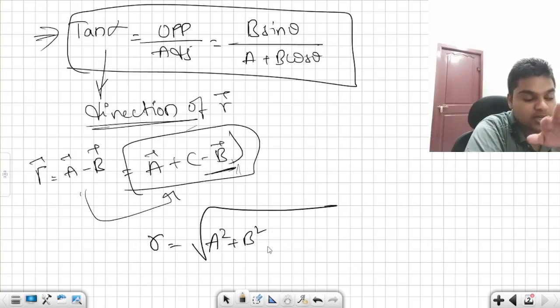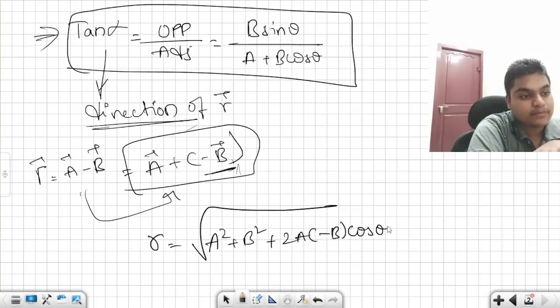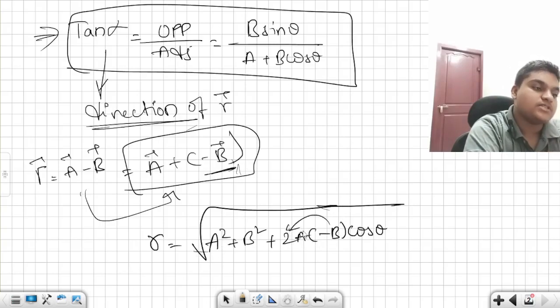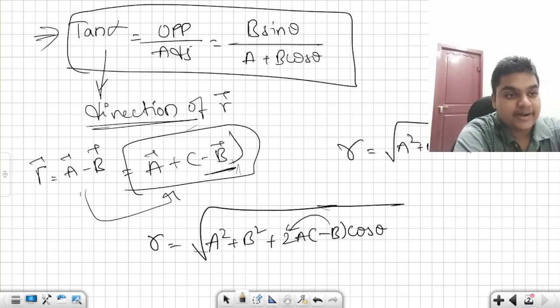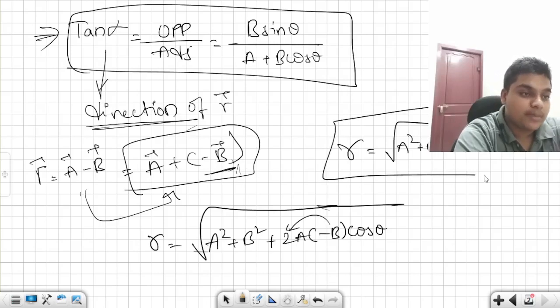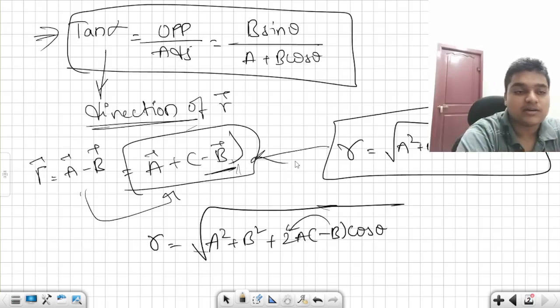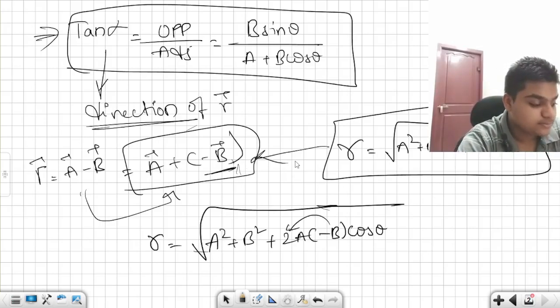A plus a square plus b square plus 2a minus b cos theta. This is a change, and let me put this minus forward. R bar is equal to root over a square plus b square minus 2ab cos theta. This is for what? If R bar, you have to find the subtraction of vectors. Very clear? Yeah?